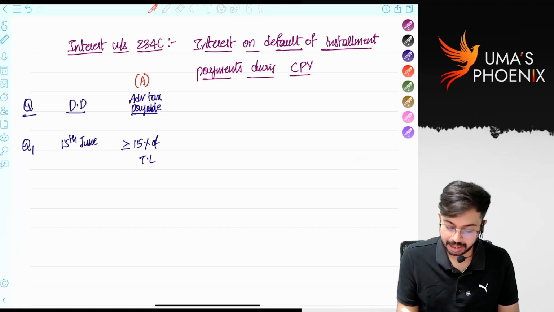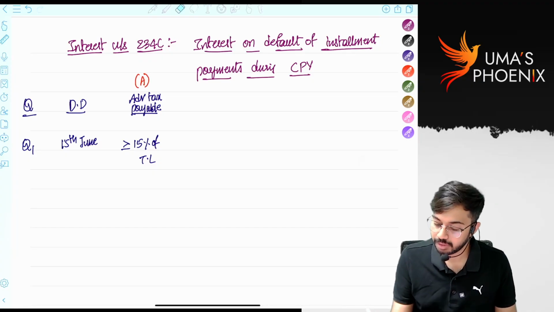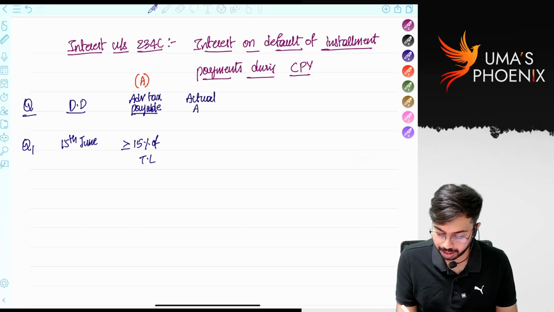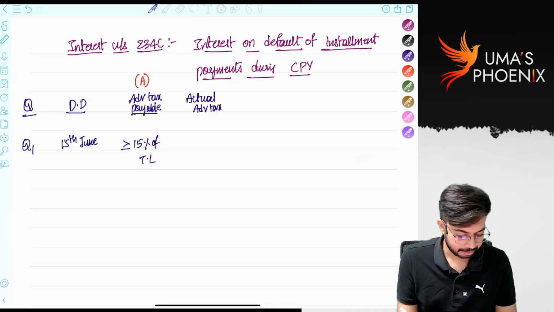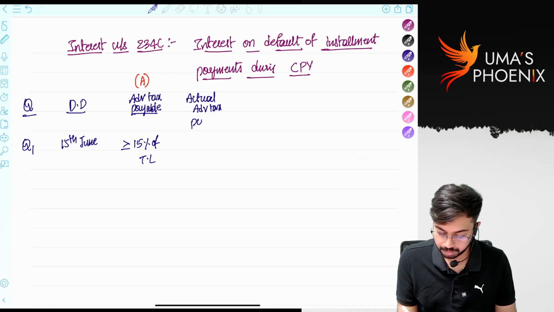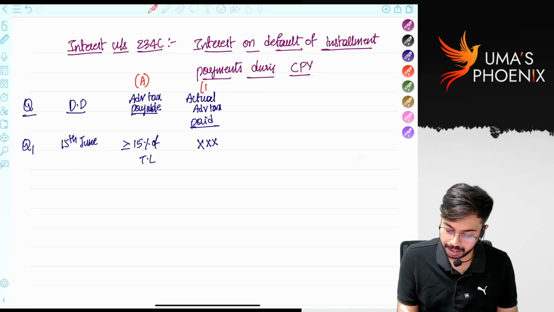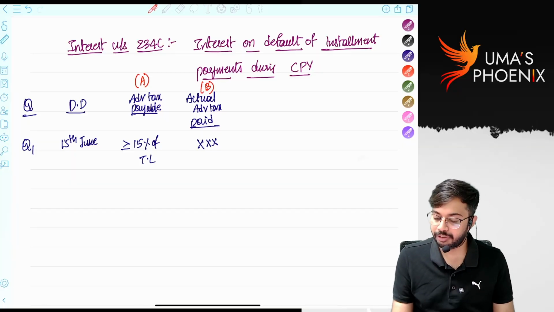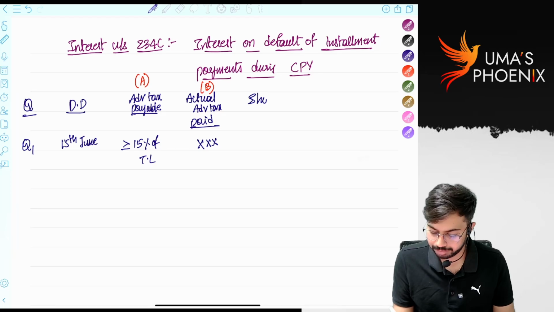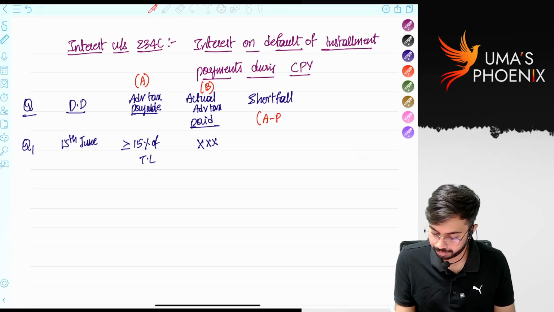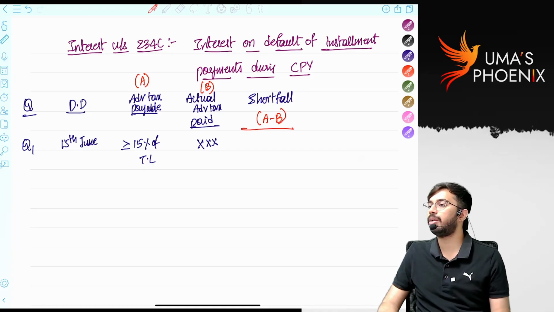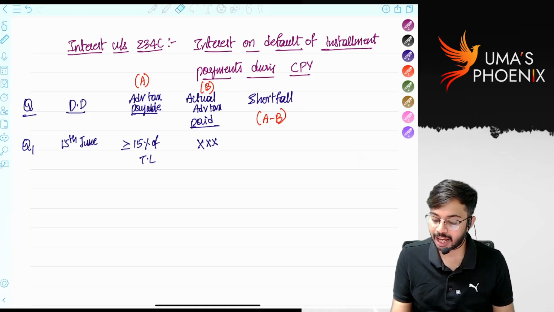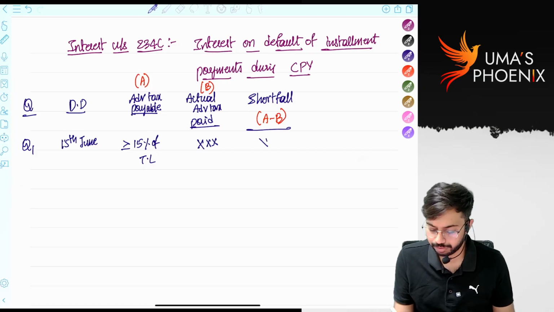This is considered as A, advance tax payable. This will be compared with actual advance tax paid. Actual advance tax paid, I am going to give name B. Difference between A and B is shortfall. Shortfall is equal to A minus B. That means advance tax required to be paid minus advance tax actually paid we call as shortfall.